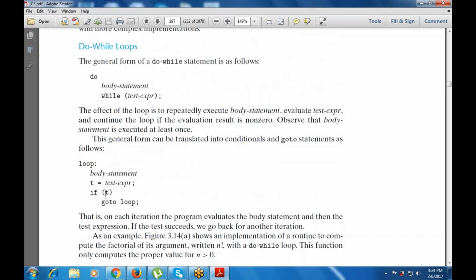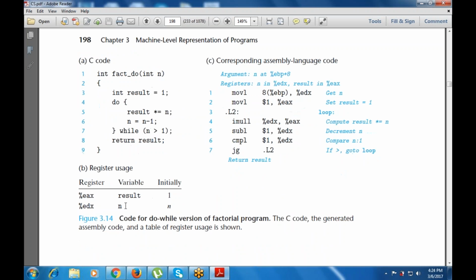Then if t, that is, if the test expression is true, go to the loop. This is the looping using the goto statement, but it is not up to the mark if used for the do while loop.